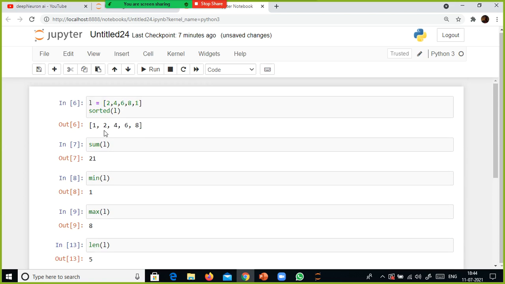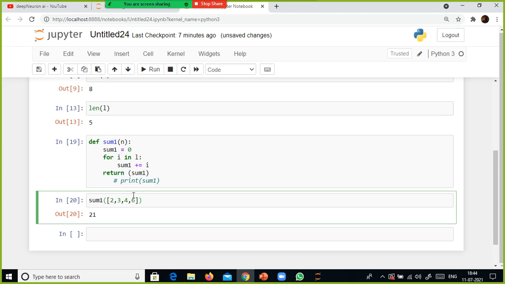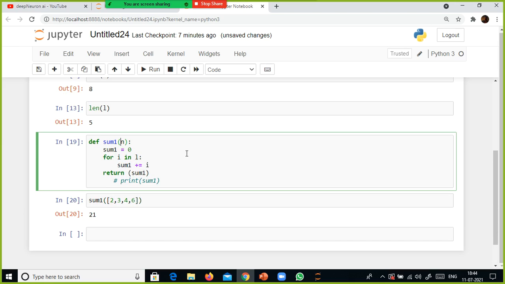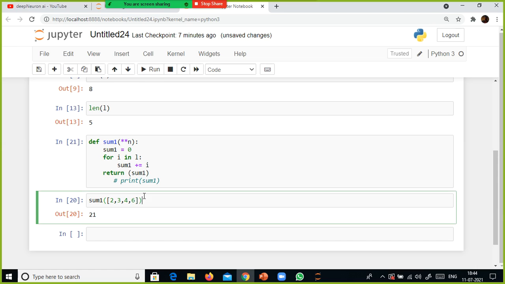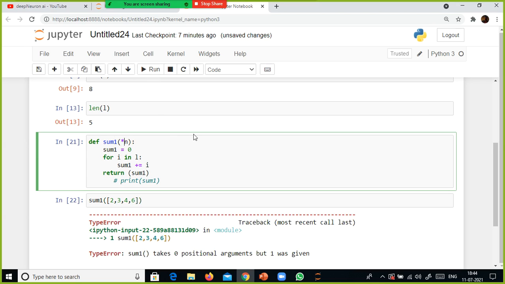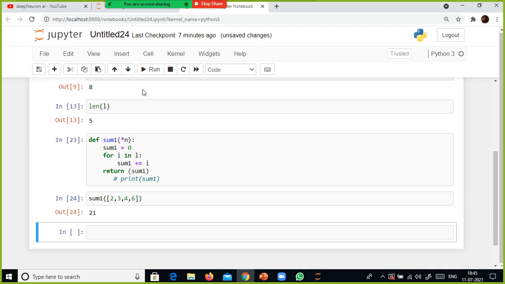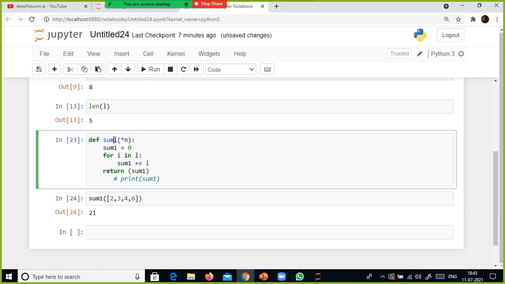No, it calls this one only, right? It should be 10, it should not be 21, right? So there's something wrong here. Sum1 of n, right? So sum1 of 2, 3, 4, 6. Okay, here I have to use double star, variable number of arguments. Okay, this you can ignore. So still it gives us this one. Let me do one thing, return sum1, right? Okay, it gets confused with this one.